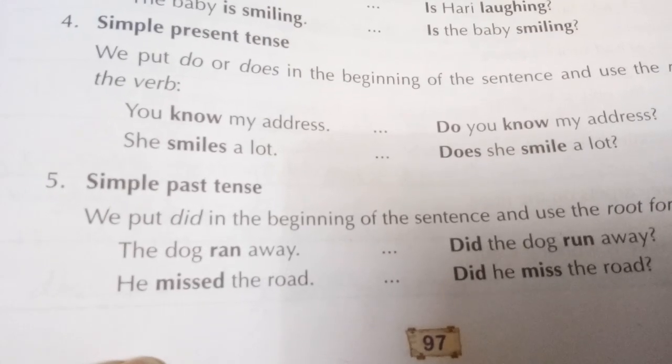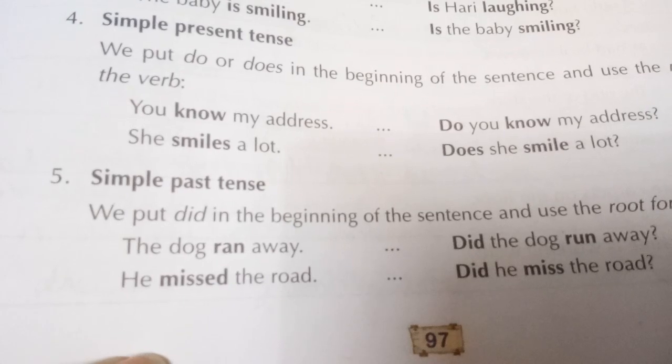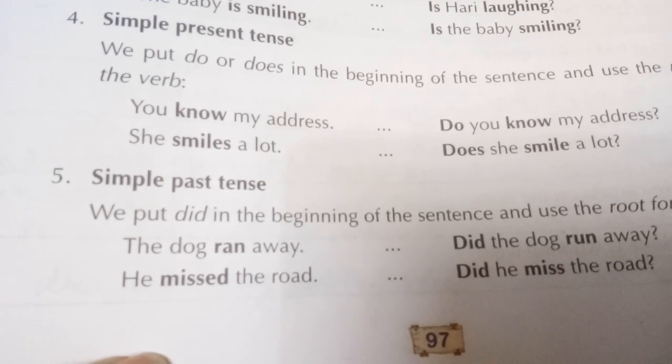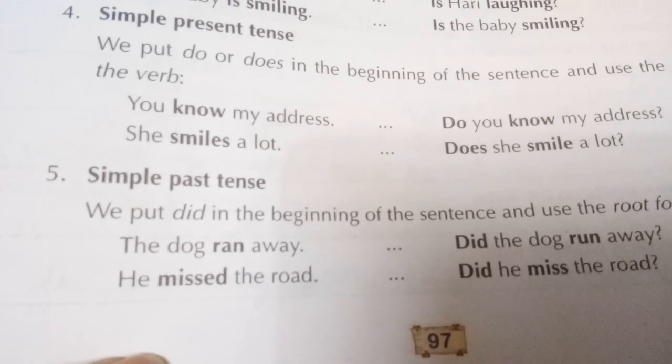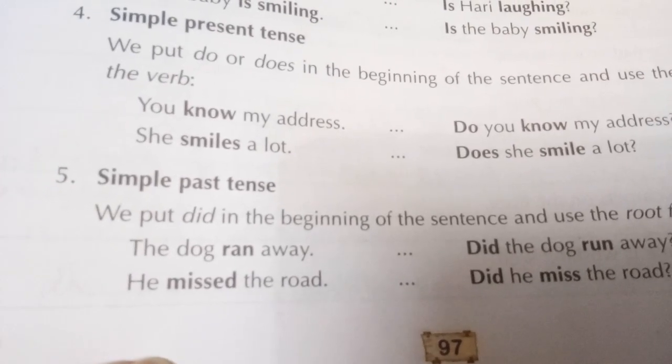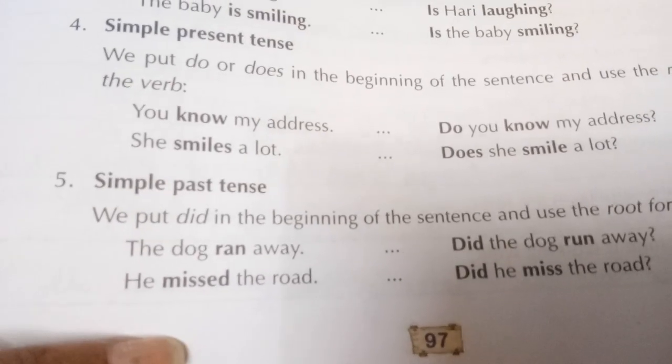She smiles a lot. Now it is she, with he, she, it and singular subject, we write does. So does she smile? Smiles changes into the original form, that is smile. Does she smile a lot? And a question mark at the end.